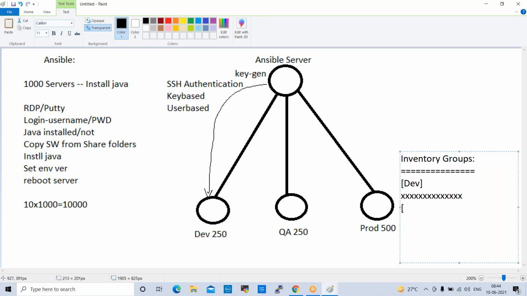The next one is the QA servers. We have 250 QA servers, so we need to enter 250 IP addresses. After that, we have production servers, prod servers. We have 500 servers, so we need to update all the IPs here. Once we prepare the inventory groups, okay.